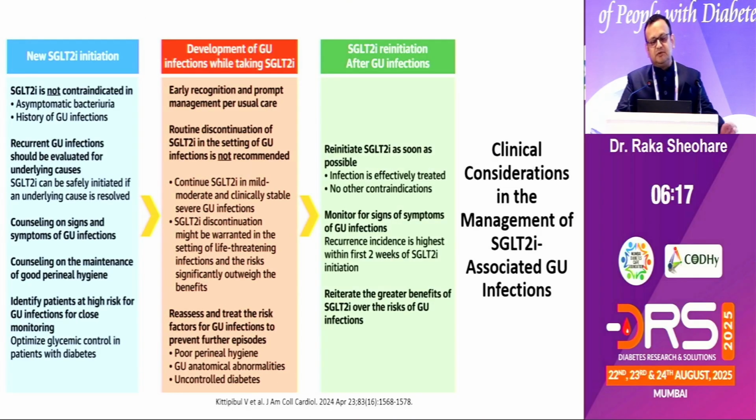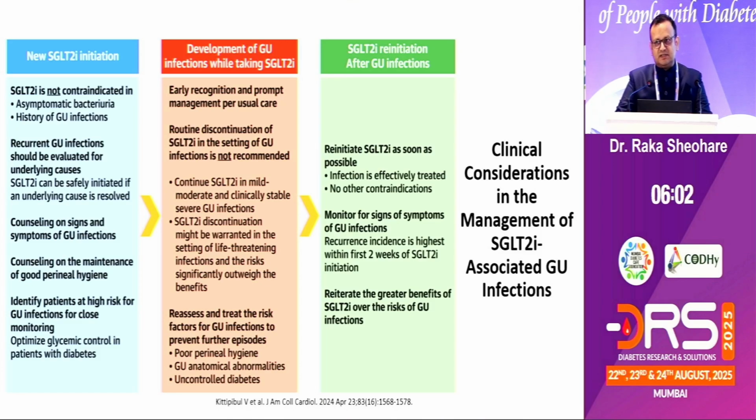But how do we reinitiate SGLT2 after GU infection? We need to reinitiate because it outweighs so many other good things. Monitor for signs and symptoms of the GU infection which occurred earlier.